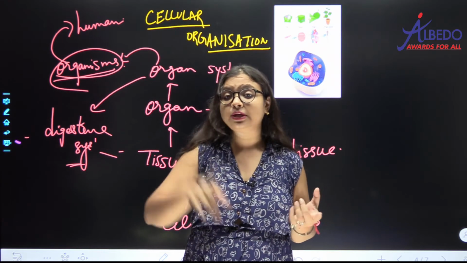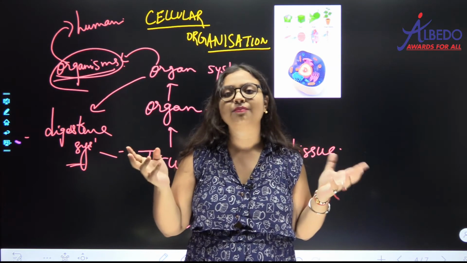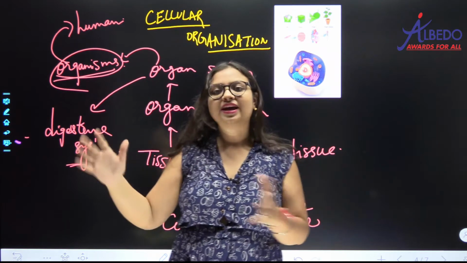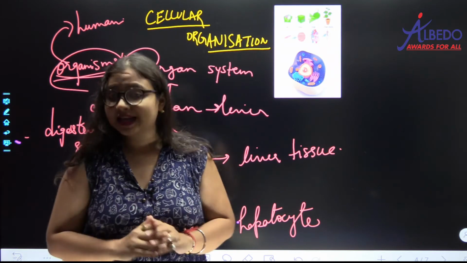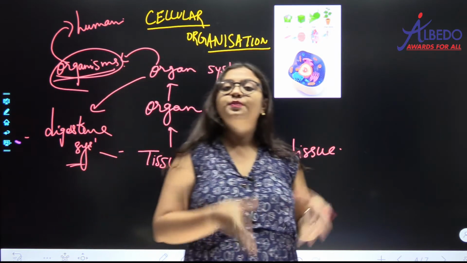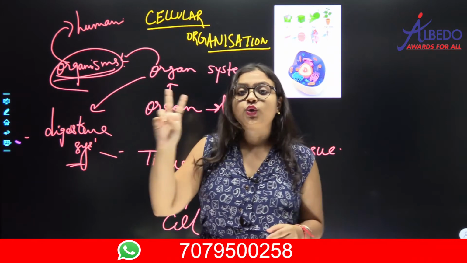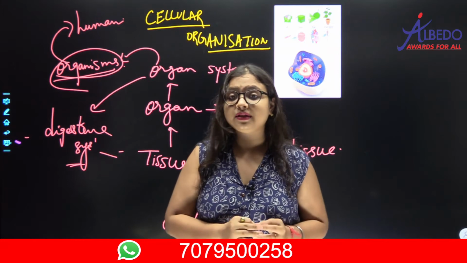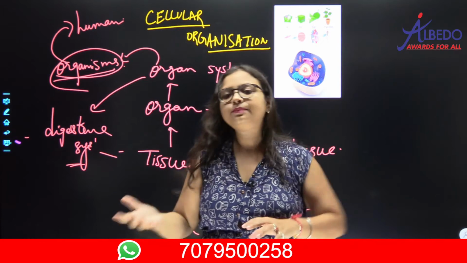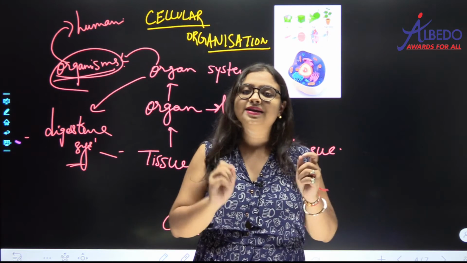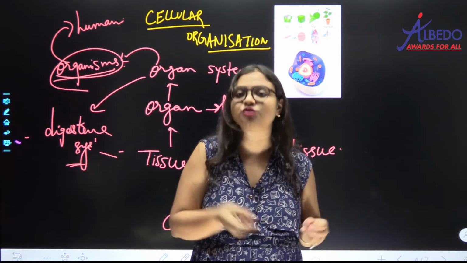So what is the difference between the tree which is living and your pencil which is non-living? That is metabolism. All right. So all the organisms, they are made up of cells, है ना. They have got the basic cellular organization in them. But what is the difference between a living organism and a dead organism? That is metabolism. So what are the two defining features which we studied about living things? First is cellular organization. And why do I put cellular organization first? Because there is a condition to it, है ना. कि सेल से तो बना होगा बट उसमें मेटाबॉलिज्म होना चाहिए, तभी हम उसको लिविंग बोलेंगे. ओके.